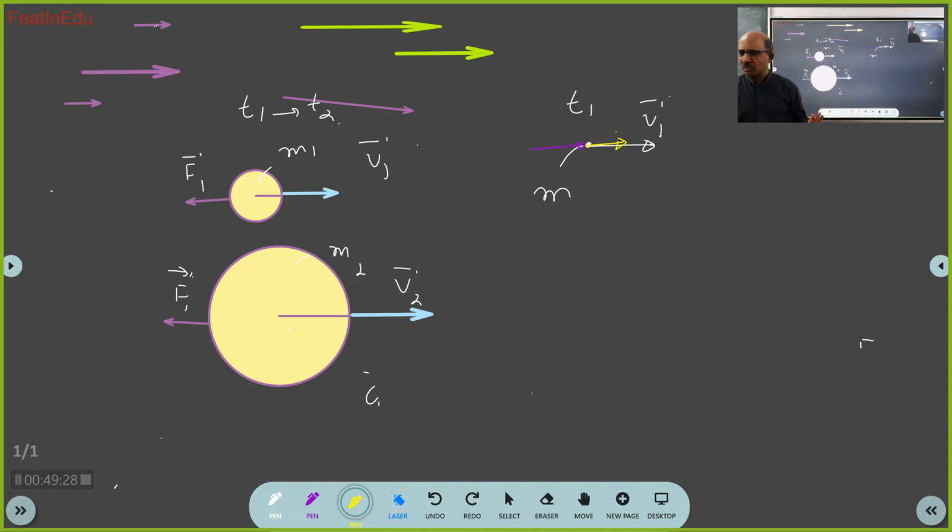I will remove the force at time t2. Okay? The body will continue to move with the same velocity.